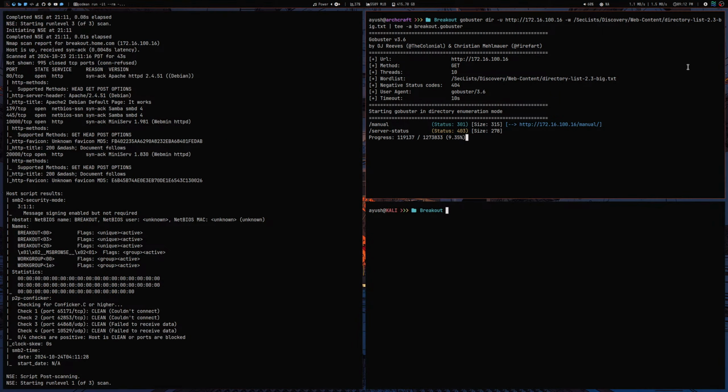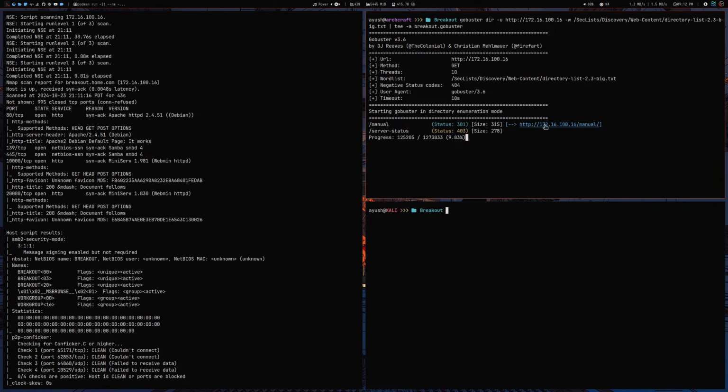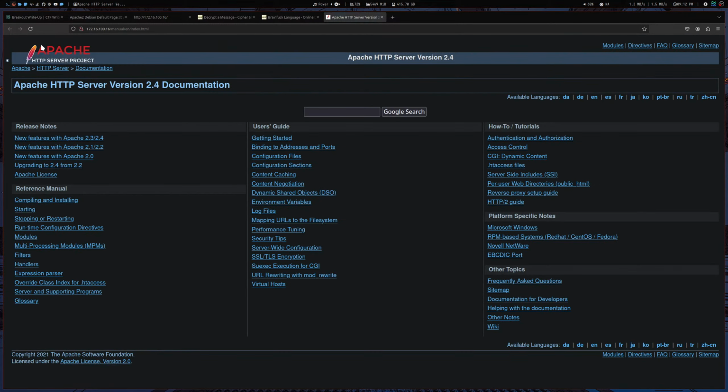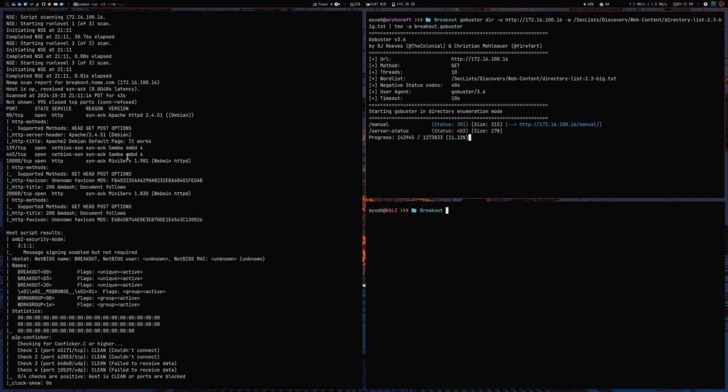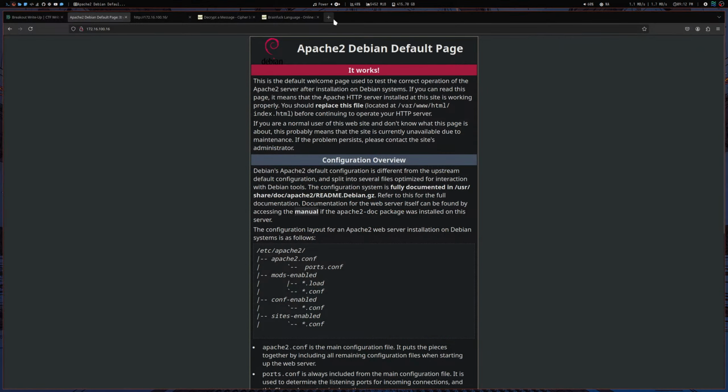And our nmap scan is complete. We get manual in GoBuster, but this seems like a basic Apache page, so let's focus on other things. According to nmap, we have a Samba server running on 139 and 445 and some more HTTP servers on 10,000 and 20,000. Let's check those out.